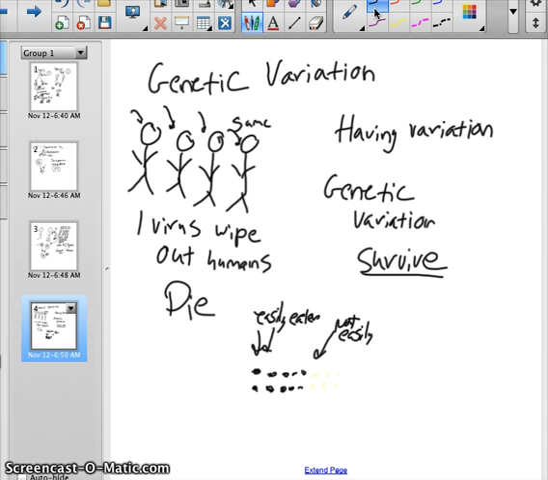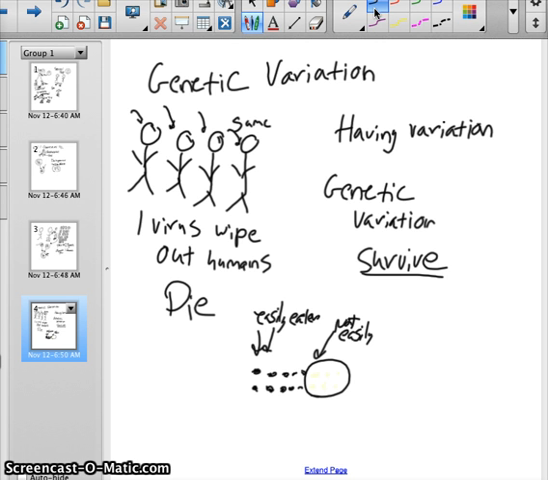So if, for example, there's a bad snowstorm and suddenly we go into the ice age, the white variety of the species will survive. The black ones will die out. So if the environment changes, the species will survive. So that's what's trying to happen there.